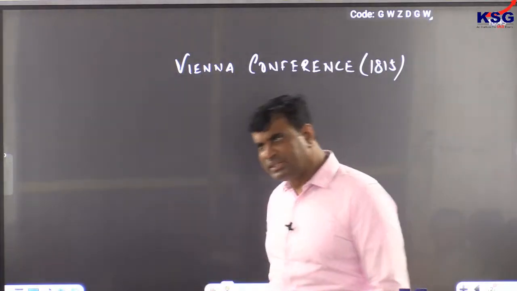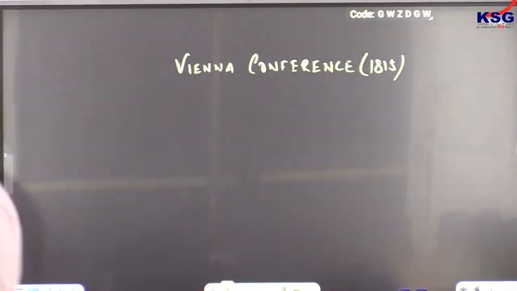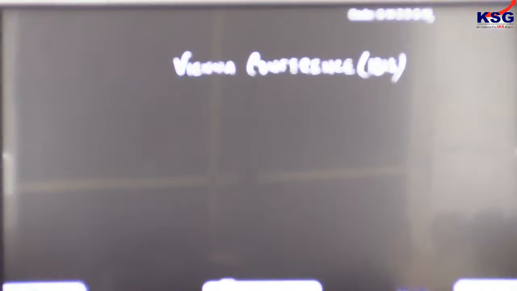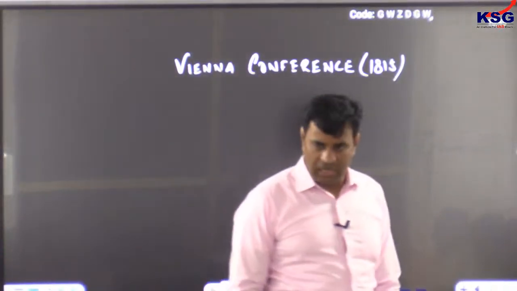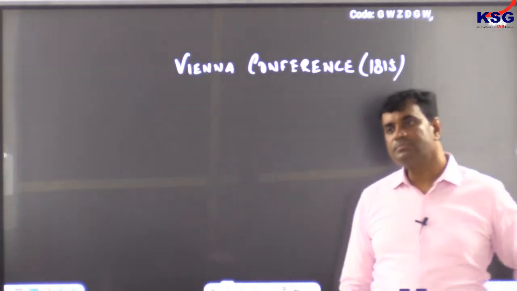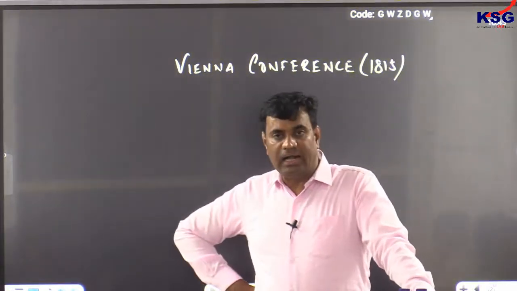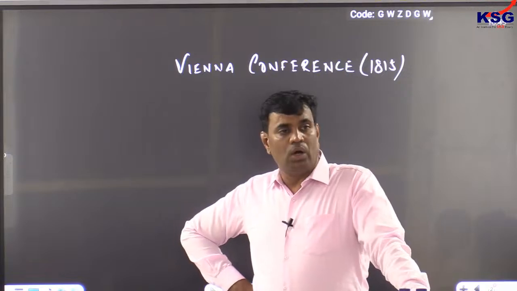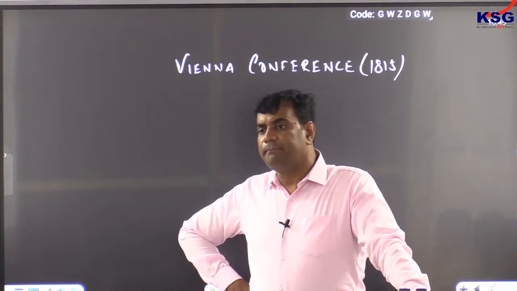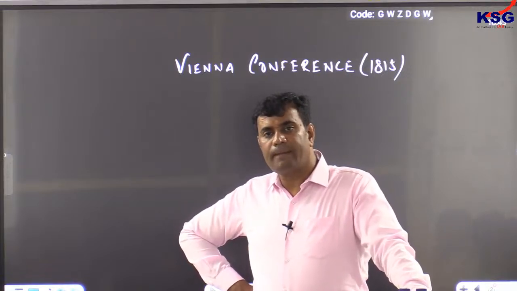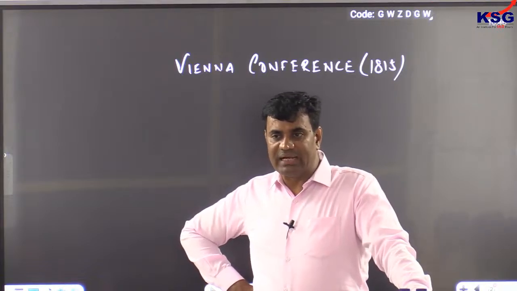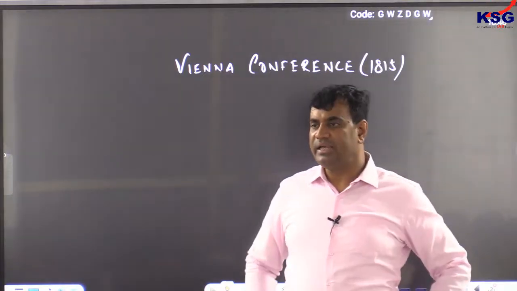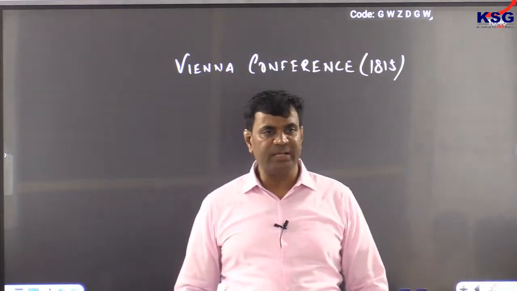Like Britain began to focus on Asia and Africa, whereas Austria began to reassert in European mainland.